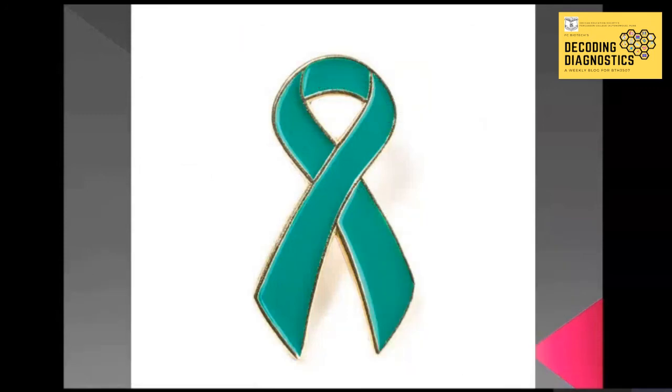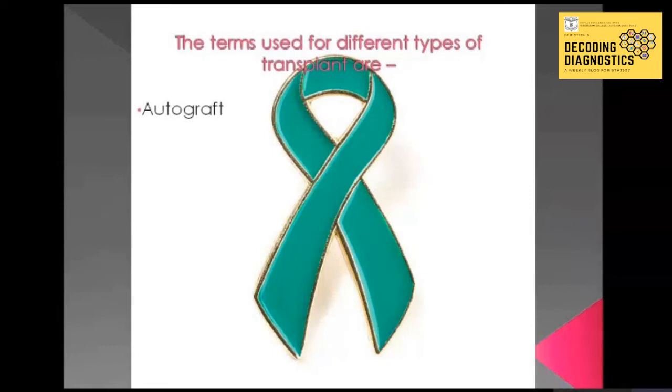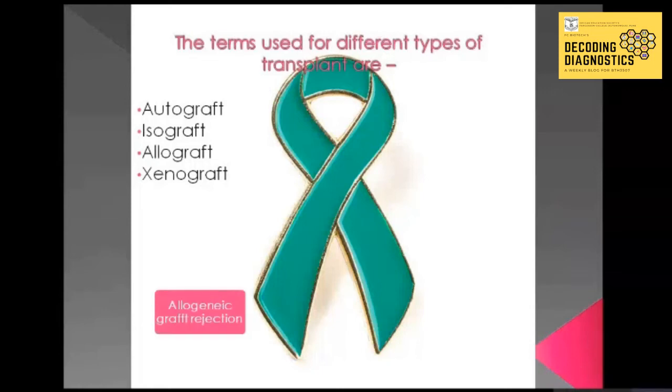Now, let's see the terms used for different types of transplant. First is autograft, in which self-tissue is transferred from one body side to another in the same individual. Example is skin transplant. Second is isograft, in which tissue is transferred between genetically identical individuals. In humans, this is the case of monozygotic twins. Third is allograft, in which tissue is transferred between genetically different members of the same species. And the last one is xenograft, in which tissue is transferred between different species. Example is graft of baboon heart into the human.